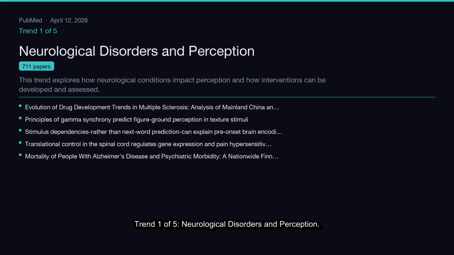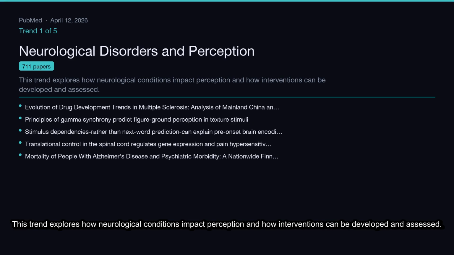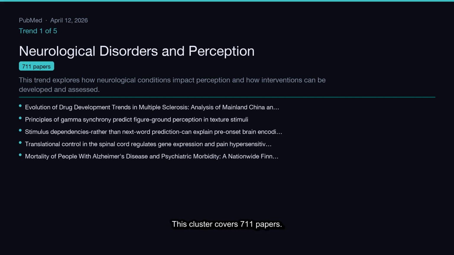Trend 1 of 5, Neurological Disorders and Perception. This trend explores how neurological conditions impact perception and how interventions can be developed and assessed. This cluster covers 711 papers.